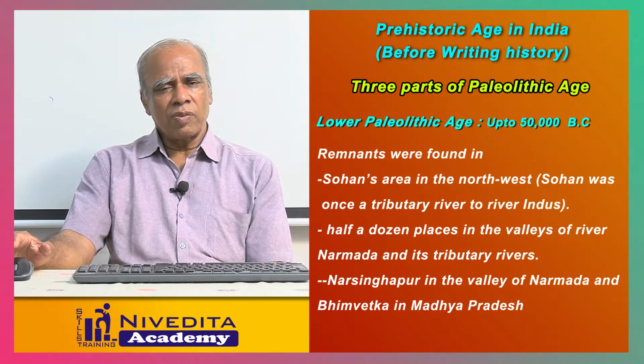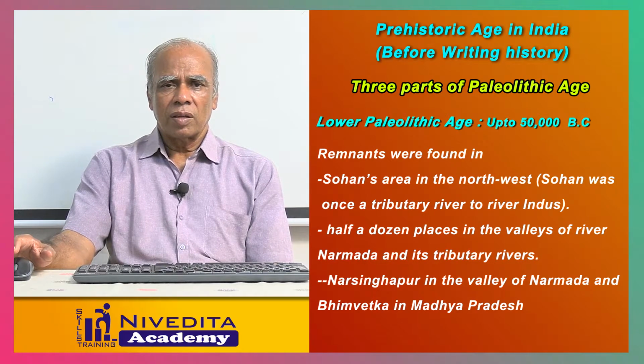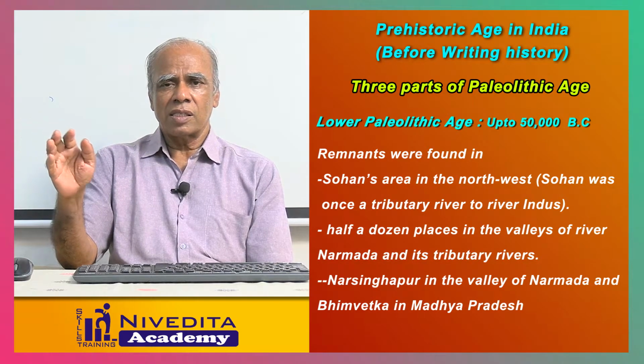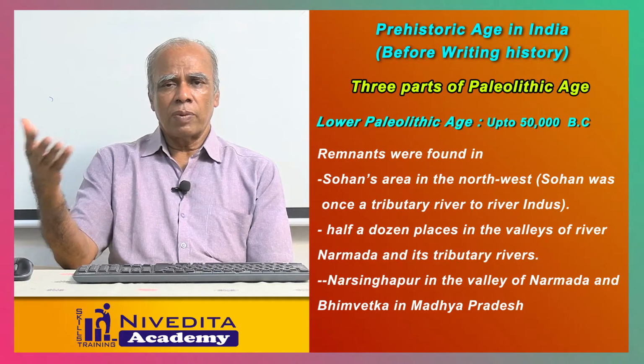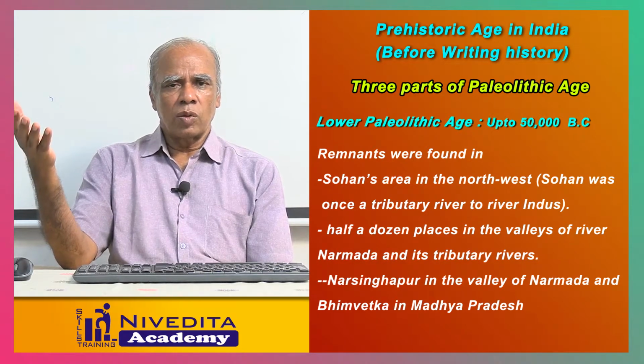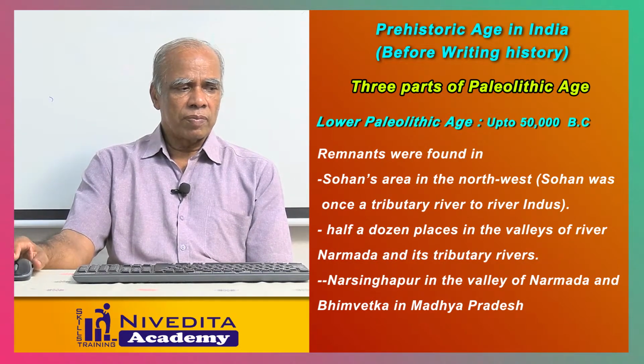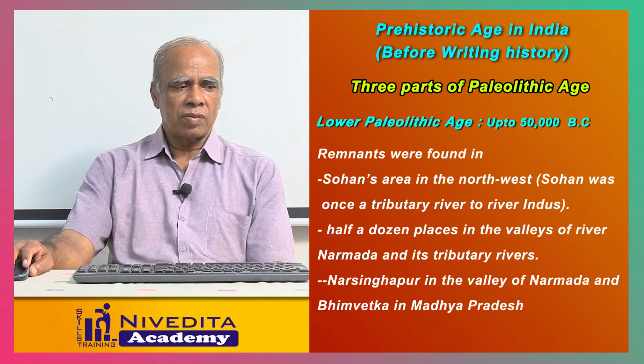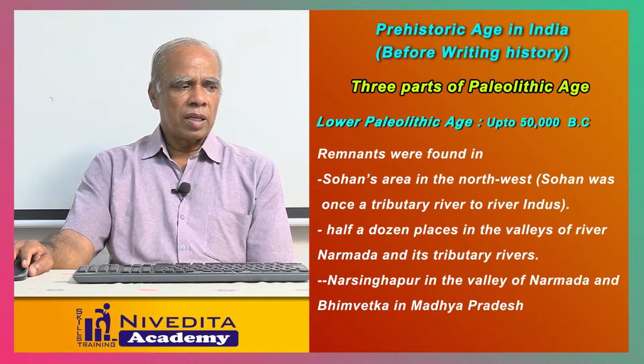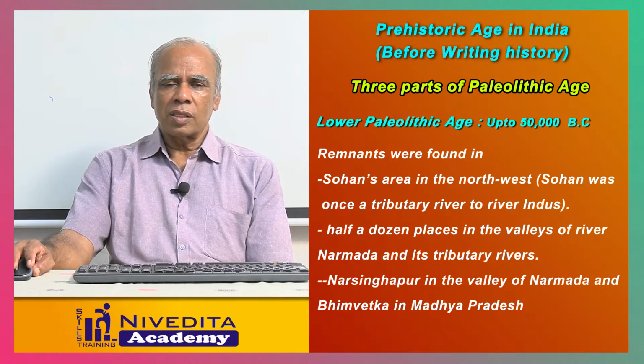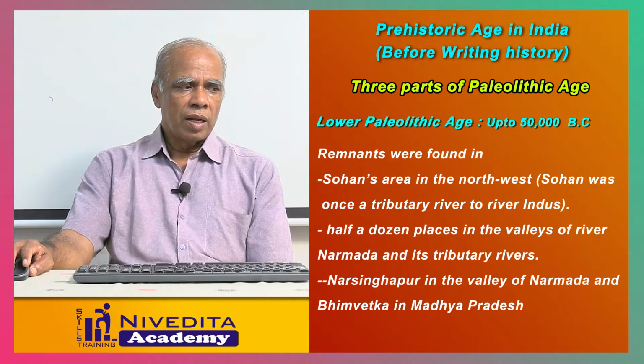Remnants, some of the remains left over by the people of that period, were found. In some areas like the Sohan area in the northwest, a tributary of the Indus River, it was found nearby.